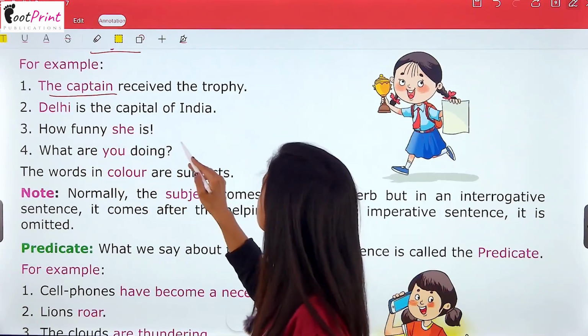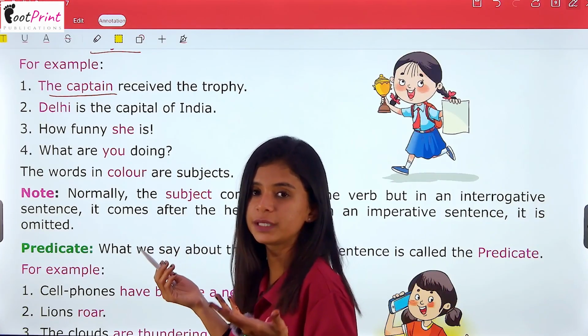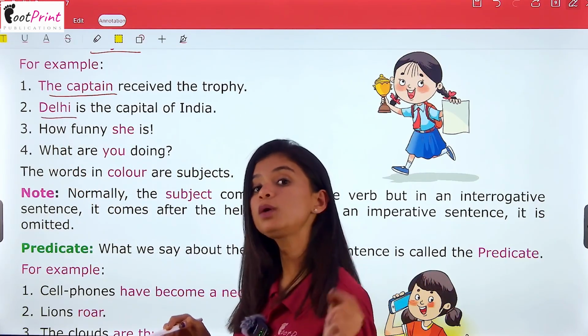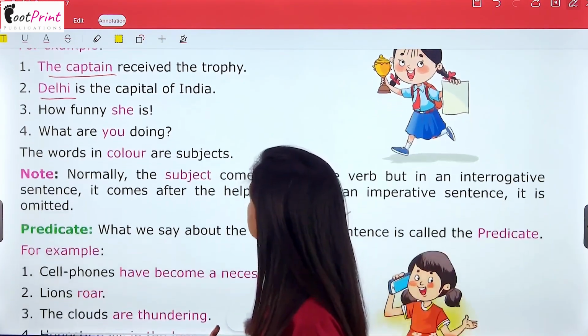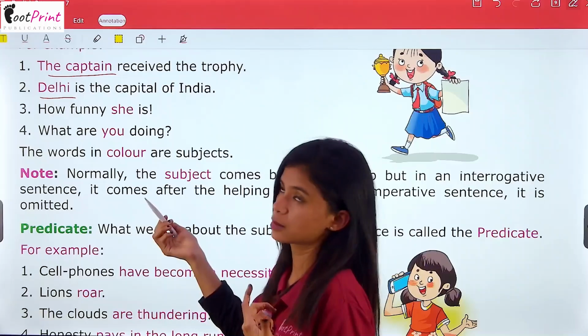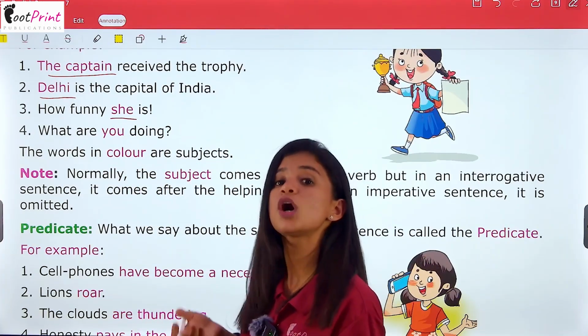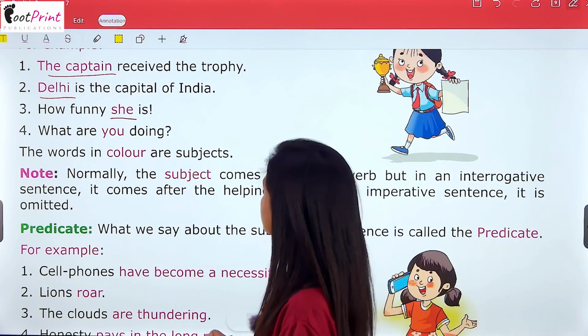Delhi is the capital of India. So which state or which part of India is the capital? That is Delhi. So we are talking about Delhi here. So that will be our subject. Next is, how funny she is. Who is funny here? She. We are talking about a girl. So she will be the subject.